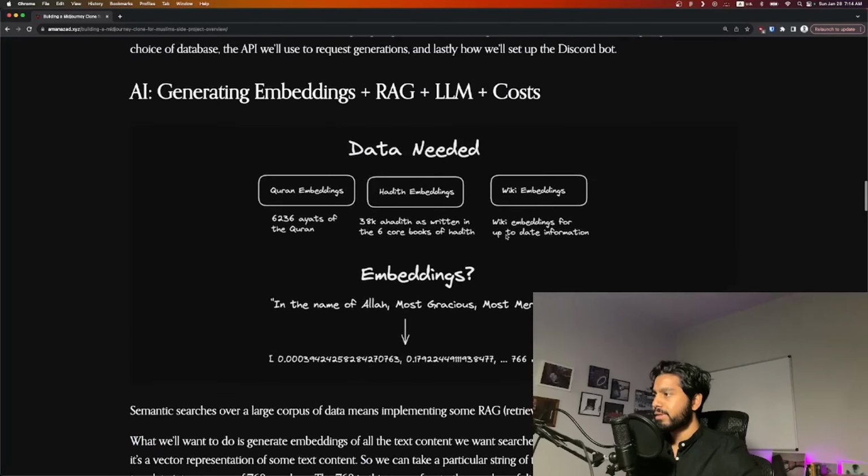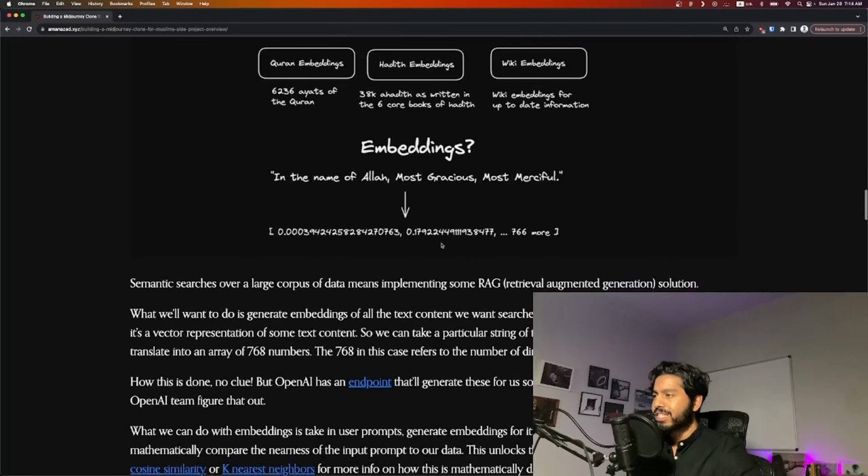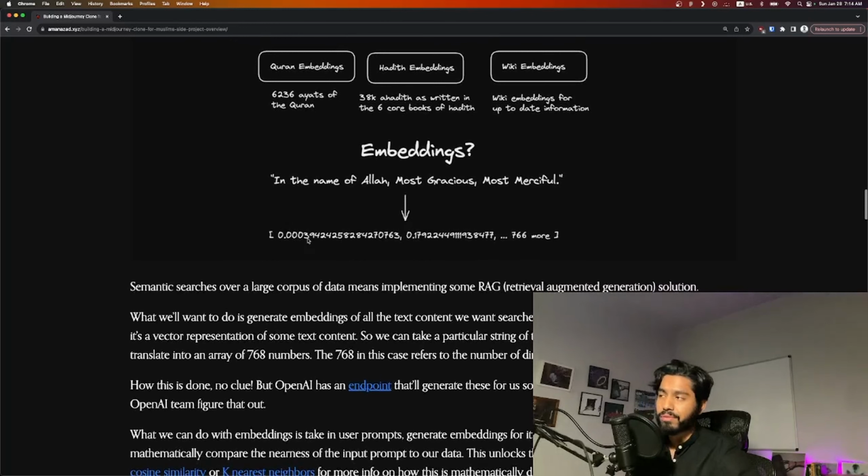So what is an embedding? Like we see here, essentially it is a vector representation of some arbitrary piece of text. Rephrasing that in programmer language, it's essentially an array of however many dimensions, the dimensions being the number of numbers in that array. So if we say we have a 768 dimension embedding, that means we have an array of 768 numbers.